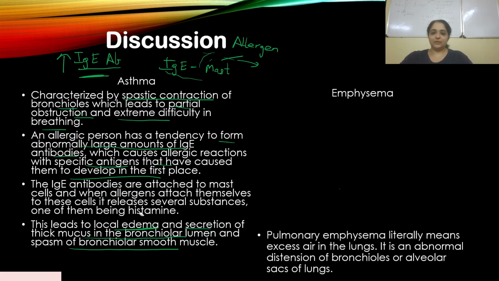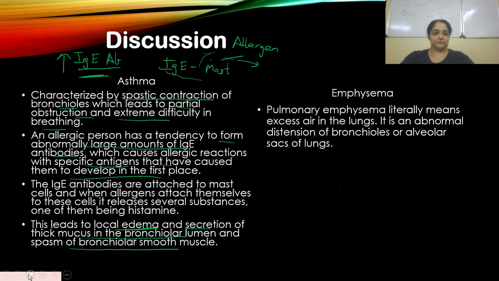Now emphysema. Pulmonary emphysema literally means excess air in the lungs. Literally, that is the meaning. It is an abnormal distension of bronchioles or alveolar sacs of lungs.